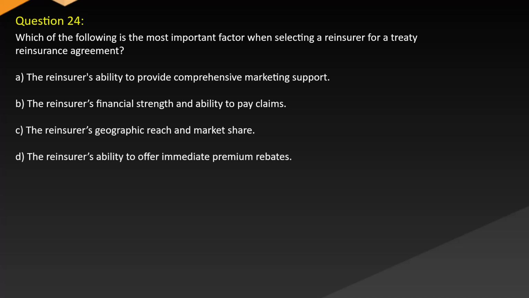Question 24. Which of the following is the most important factor when selecting a reinsurer for a treaty reinsurance agreement? A. The reinsurer's ability to provide comprehensive marketing support. B. The reinsurer's financial strength and ability to pay claims. C. The reinsurer's geographic reach and market share. D. The reinsurer's ability to offer immediate premium rebates.